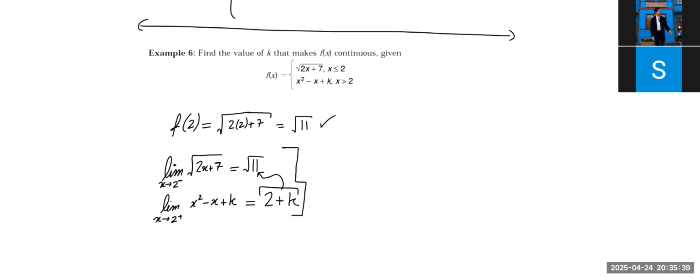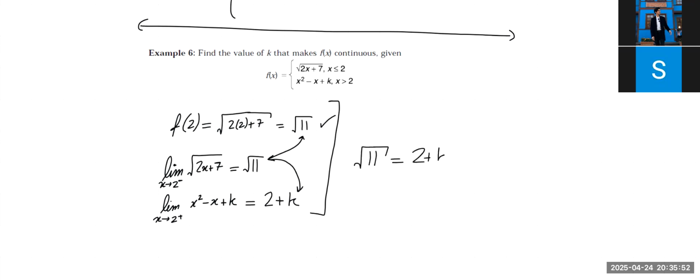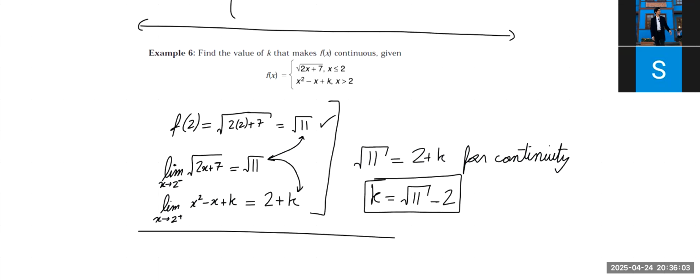If I consider all of these facts, all of these three things must be equal for continuity, right? So root of 11 must be equal to 2 plus k for continuity, which means that k must be root of 11 minus 2. You see? So that's that.